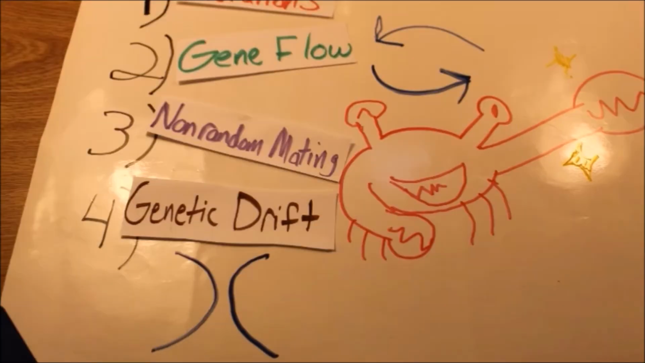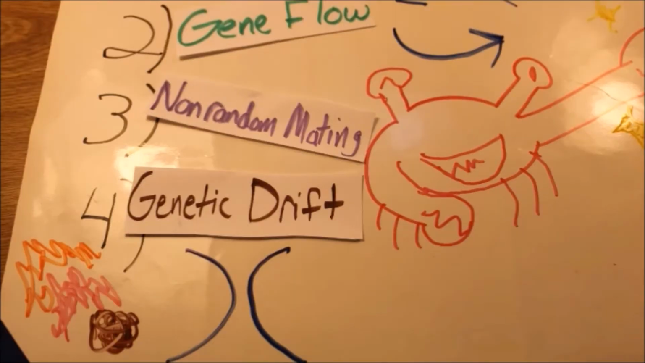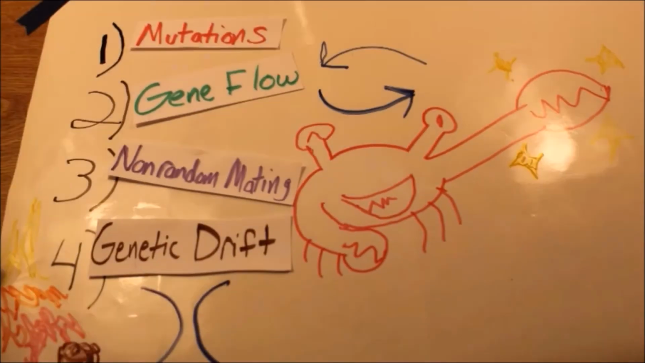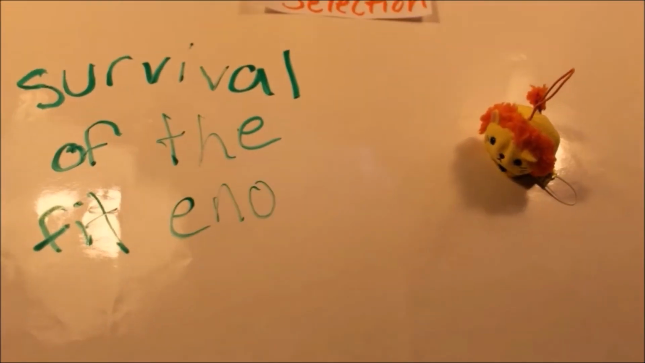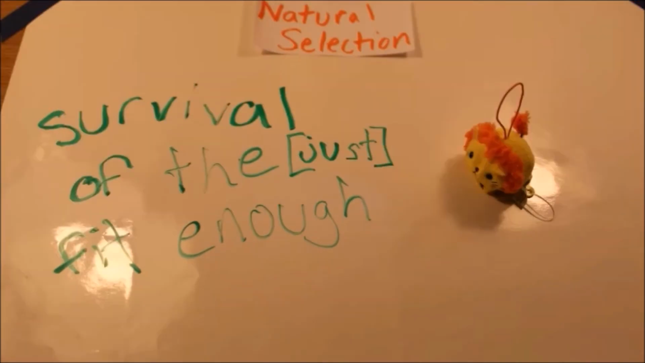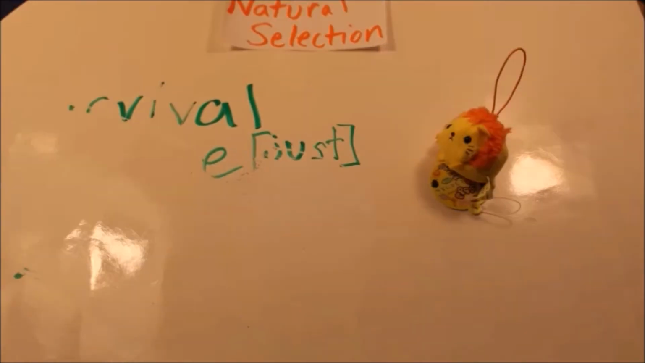4. Genetic drift. The random chance of something happening to individuals within a population that has nothing to do with how fit they are. This is also called the bottleneck effect. 5. Natural selection. This is the part of evolution that Darwin and Wallace really focused on. In a nutshell, natural selection involves survival of the fit enough to live and reproduce, not necessarily survival of the fittest.